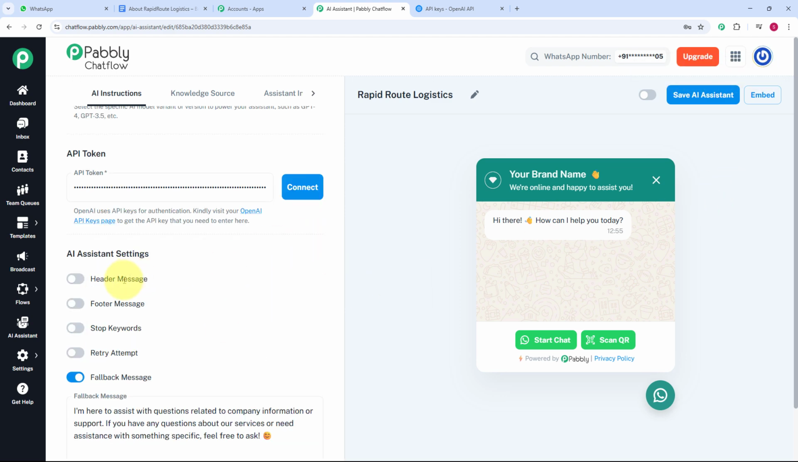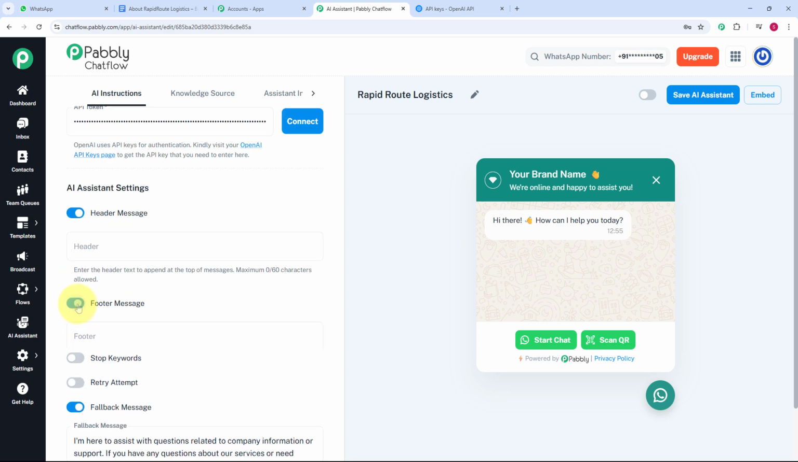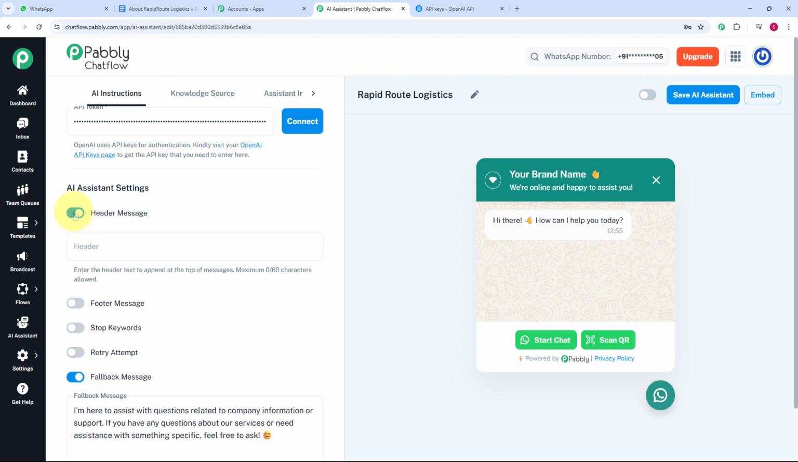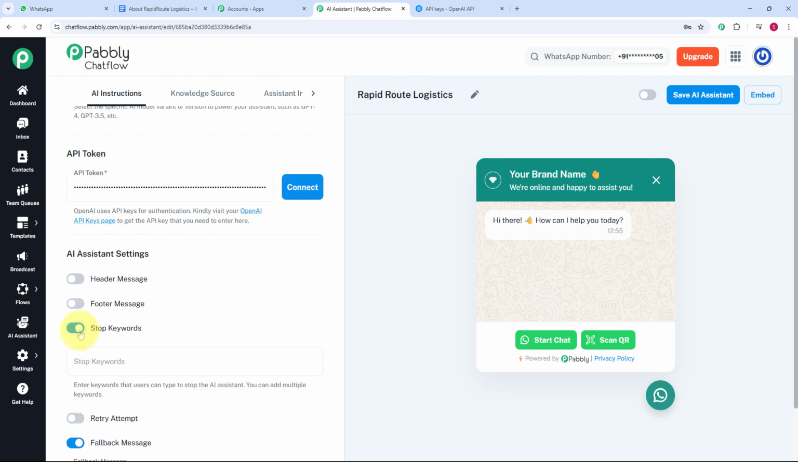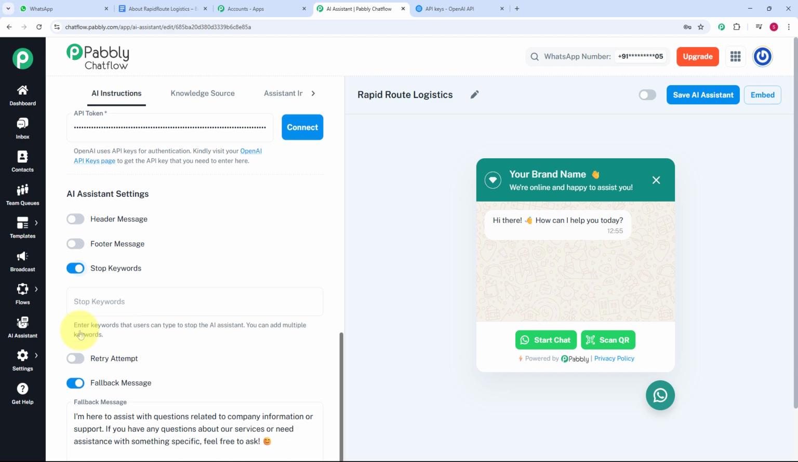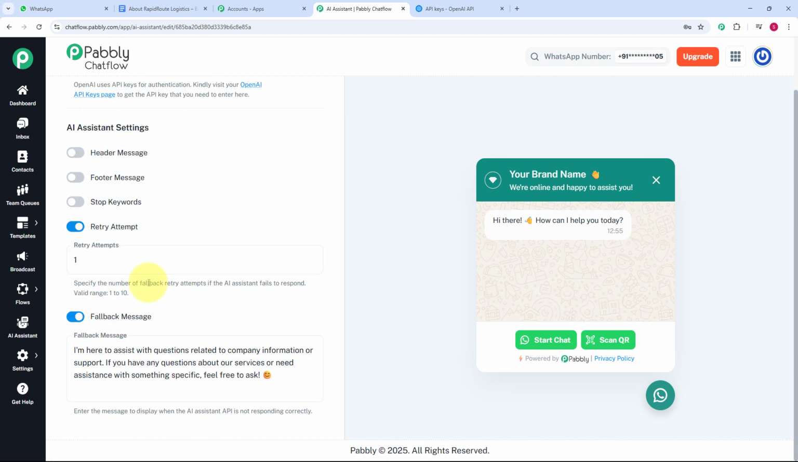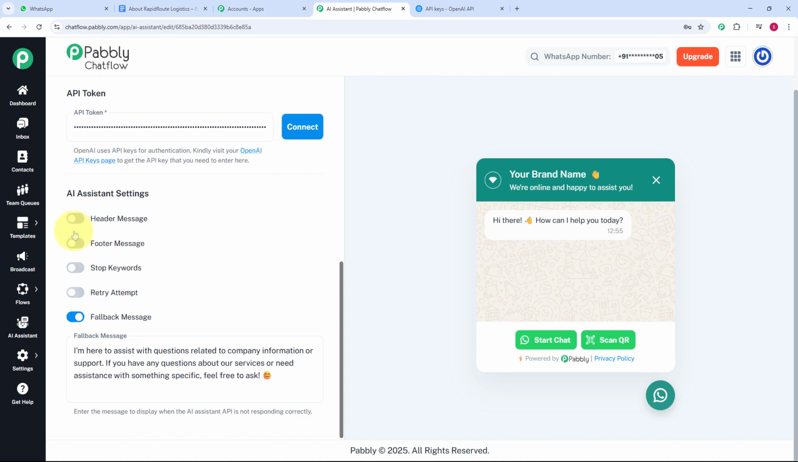Now further we are getting some of the AI assistant settings. If you want to provide a header and footer message, you can enter it over here by enabling this, and if you want to provide a stop keyword, then you can also enter some stop keywords over here. If you want to provide the retry attempt, you can also enter this. Here we are specifying the number of fallback retry attempts if the AI assistant fails to respond, and the range for these retry attempts would be from 1 to 10, but I am going to disable this retry attempt.